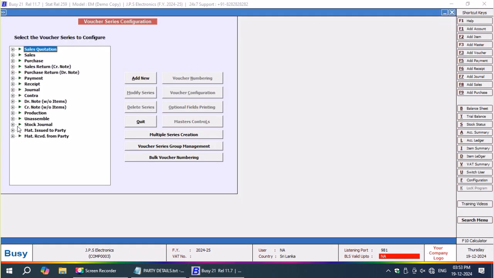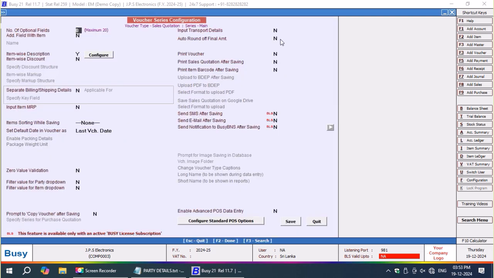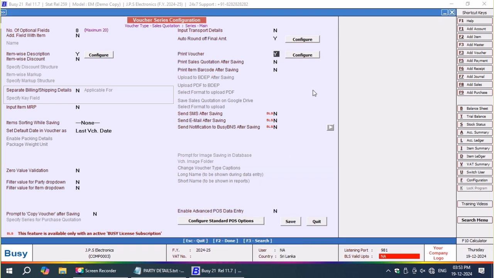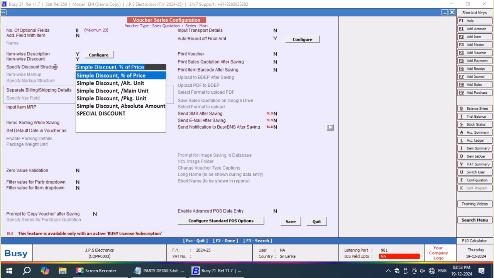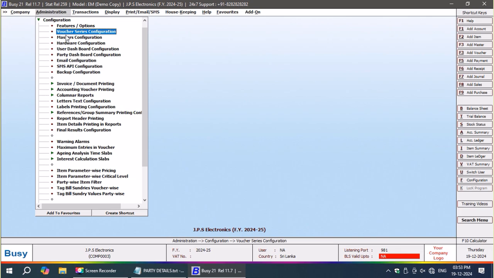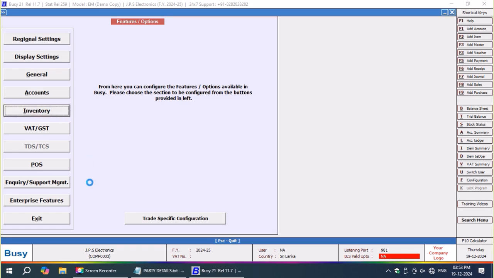Now let's come back to voucher configuration. Here, at the upper top, is the sales quotation, which I have enabled in voucher configuration. Here I want only round off because it is not a sales invoice. Now print, no, I don't want voucher configuration, it is not account configuration. I want to print my sales quotation, the bottom one. Here I am going to enable the special discount. Meantime I left that, because here I have to mention the sales quotation design, which I have not mentioned.